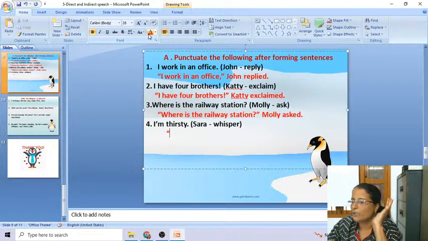Okay. Avani Longadge, you haven't changed the writing style now also. It is Sarah whispered. You are writing whispered Sarah now also, right? Okay, Navya, it is correct. Lavanya Borkuda, it is correct.